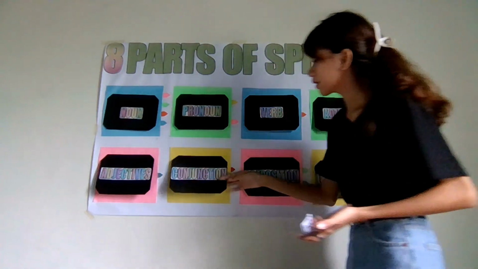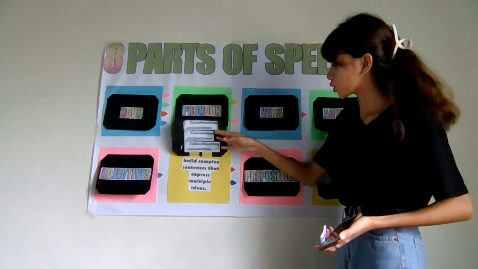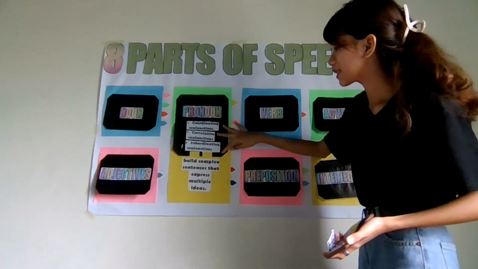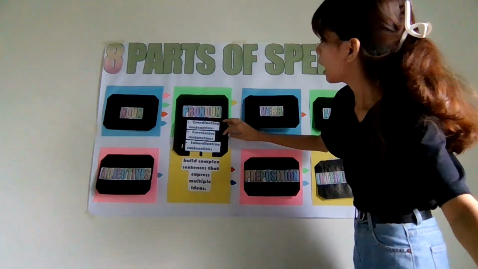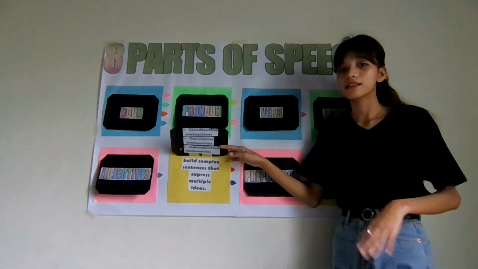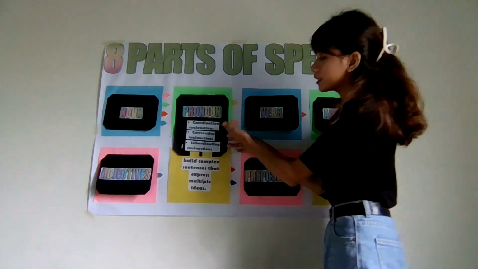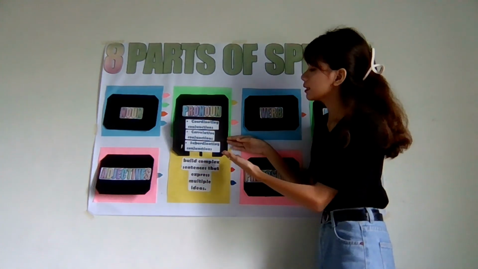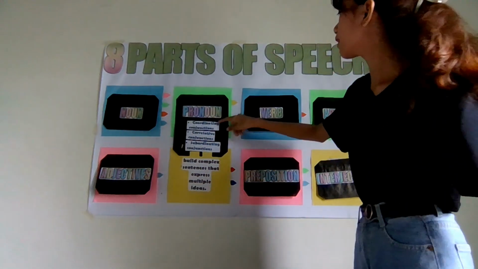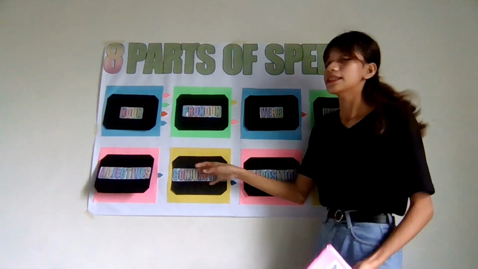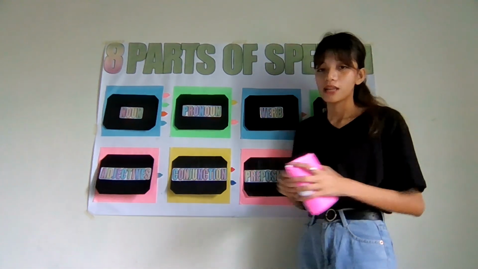Next is the conjunction. A conjunction builds complex sentences that express multiple ideas. Always remember that there is a list of conjunctions, which are the coordinating conjunctions, correlative conjunctions, and the subordinating conjunctions. An example of a coordinating conjunction is the word FANBOYS.